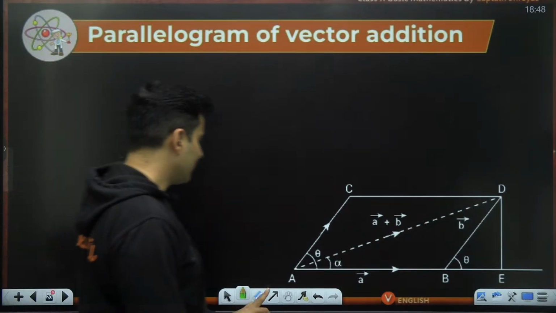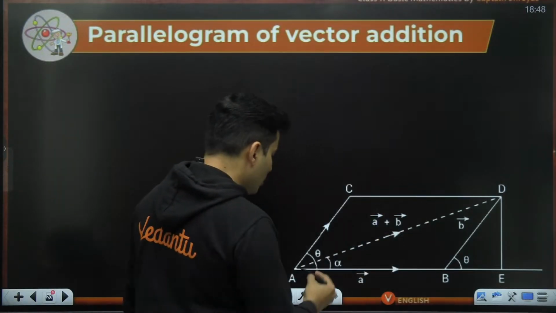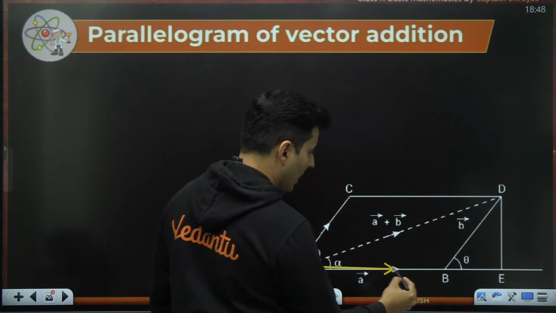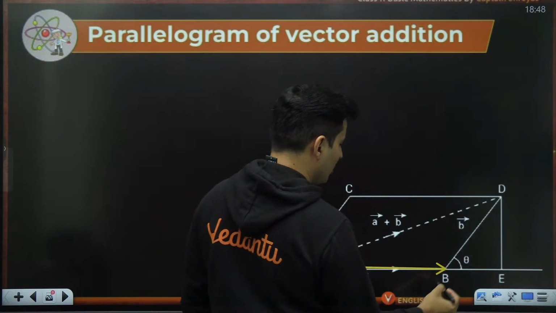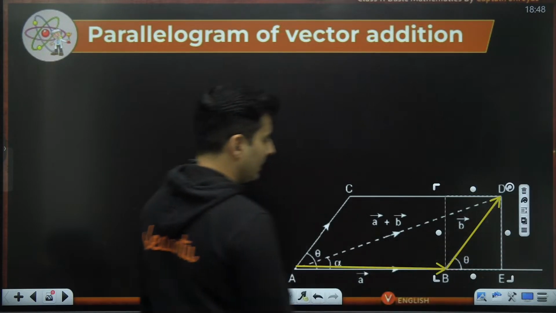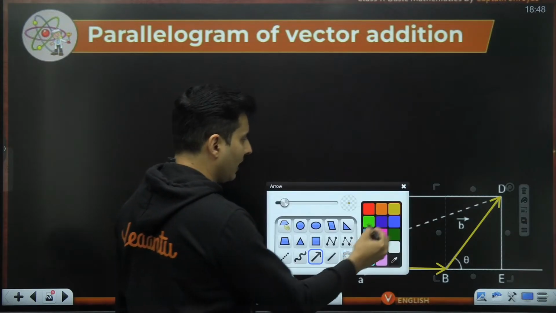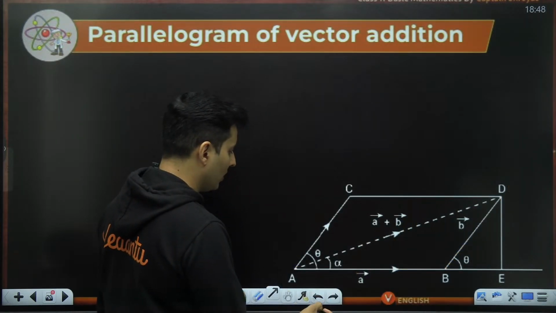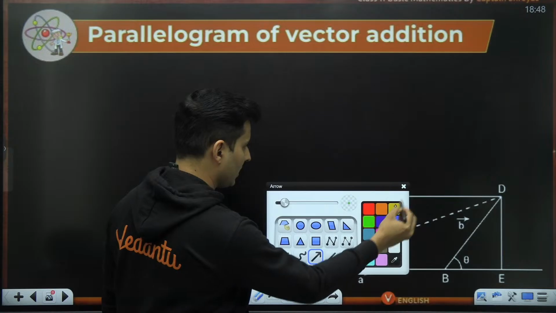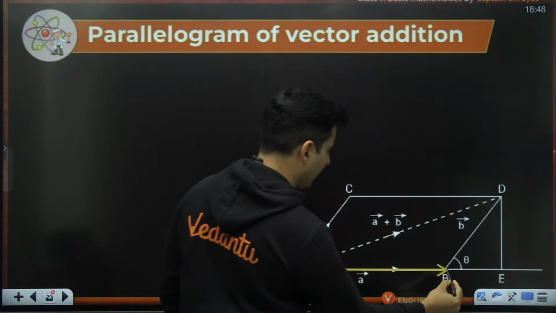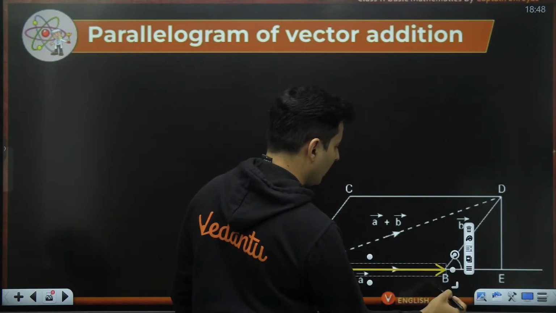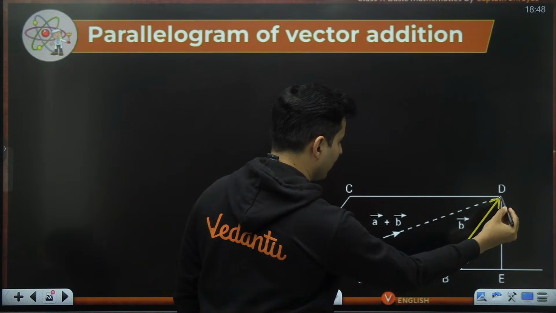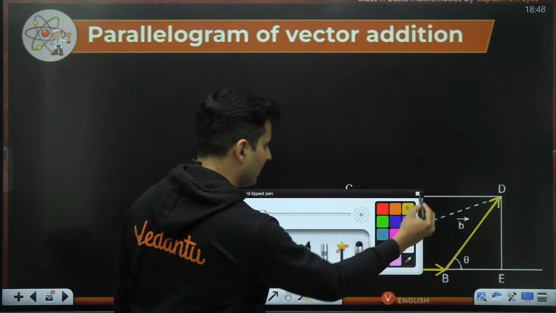It's straightforward, guys. See, you have a vector A, and you have another vector B like this, and using triangle law or parallelogram law, whatever you want to use. Sorry guys, one second. This is your vector A, and then you show this vector B. Both these vectors are shown over here.